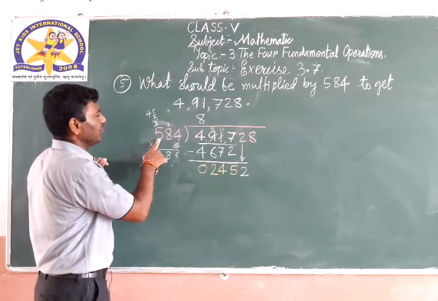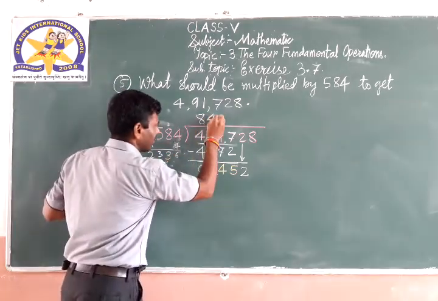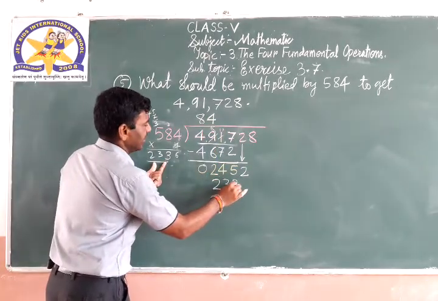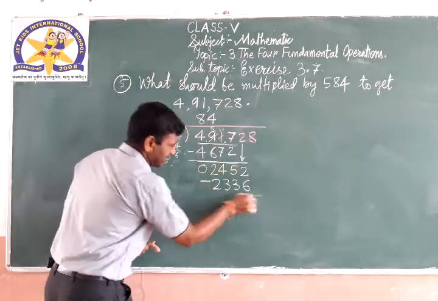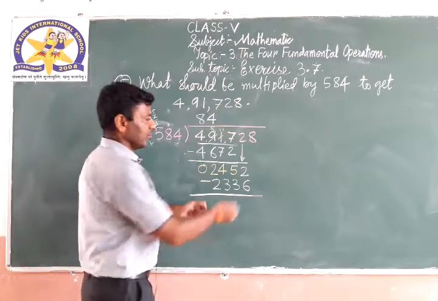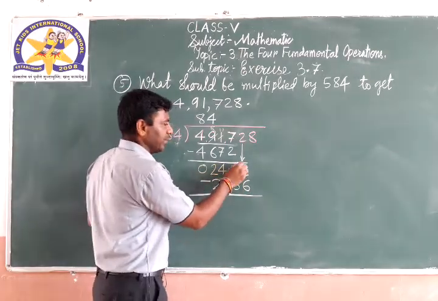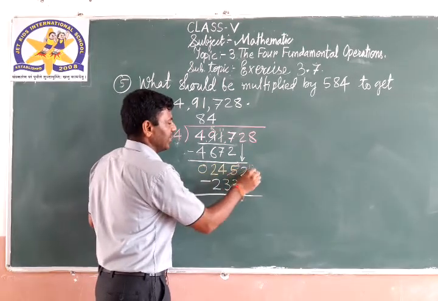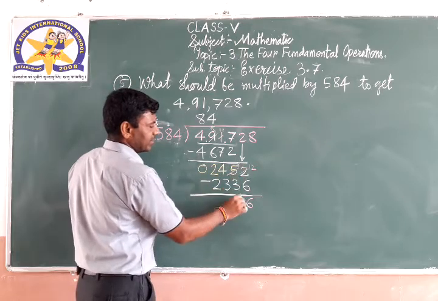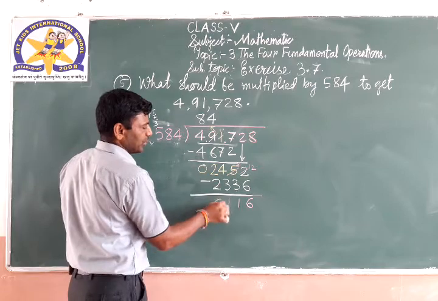Right. So 584 fours are 2336. Subtract. Possible? So what we are doing? We are borrowing from the next digit. 5 becomes 4. This 2 becomes 12. 12 minus 6, 6 here. 4 minus 3 is 1. 4 minus 3 is 1. 2 minus 2 is 0.